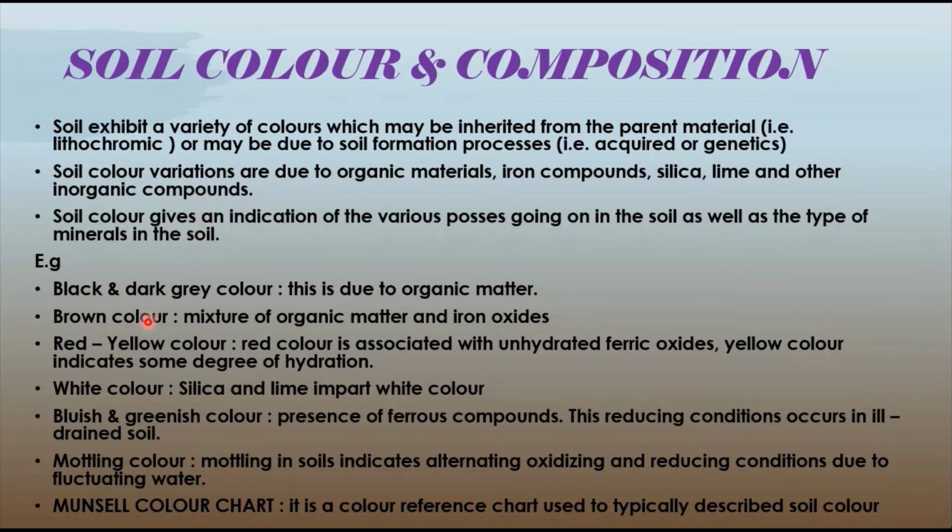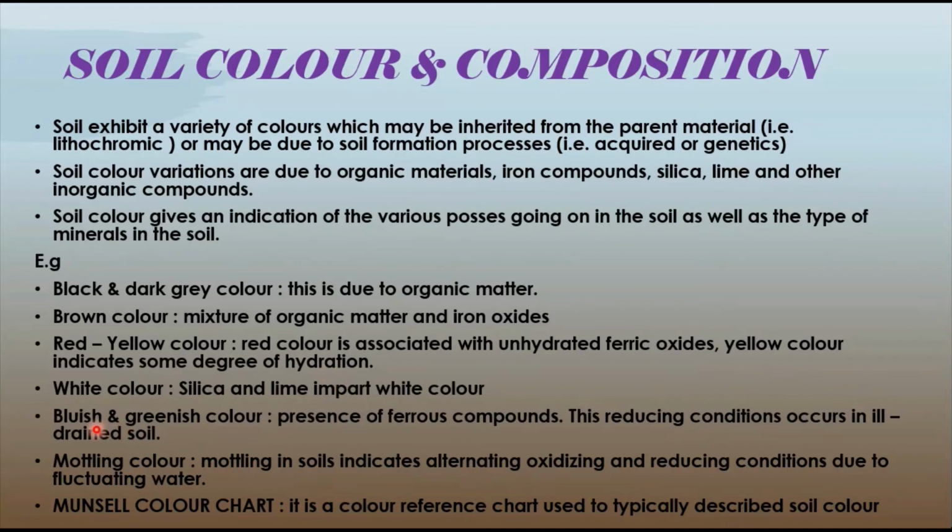For example, the black and dark gray colors are because of soils which have a large quantity of organic matter. In the same manner, more iron compounds bring the brown color to the soil. And the red and yellow colors are because of iron oxides in combination with organic substances, which impart the brown, red, and yellow colors to the soil.